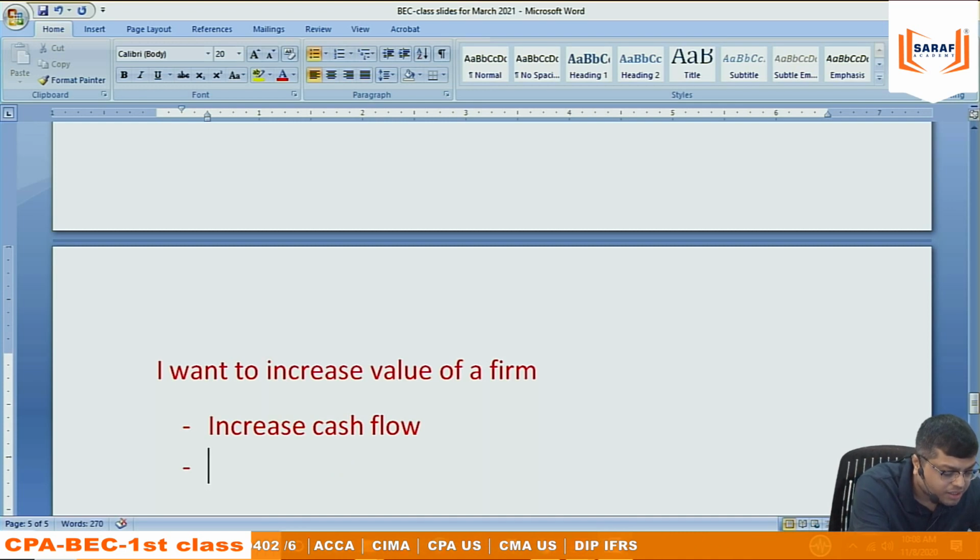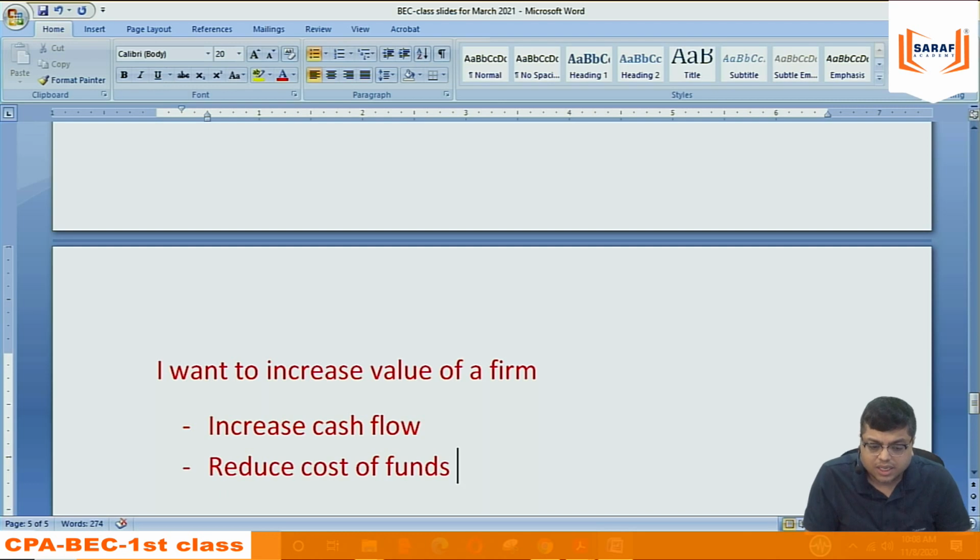Another option, reduce or decrease the cost of funds. Because if the numerator which I have taken, 1 lakh, becomes 1 lakh 10, 120, 130, then the value will be 1 lakh 20 by 11%. Or if the numerator remains 1 lakh, but the denominator in place of 11% becomes 10.5, 10%, 9%, then also. The value of an organization is positively correlated with the cash flows which the organization will be getting and negatively correlated with the cost of capital, the cost of funds.